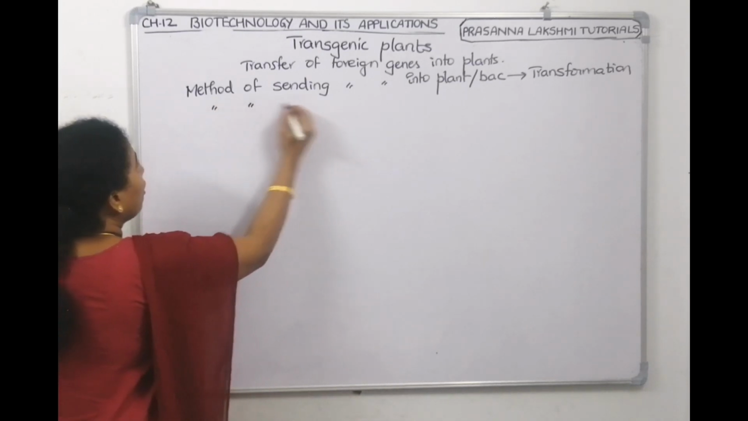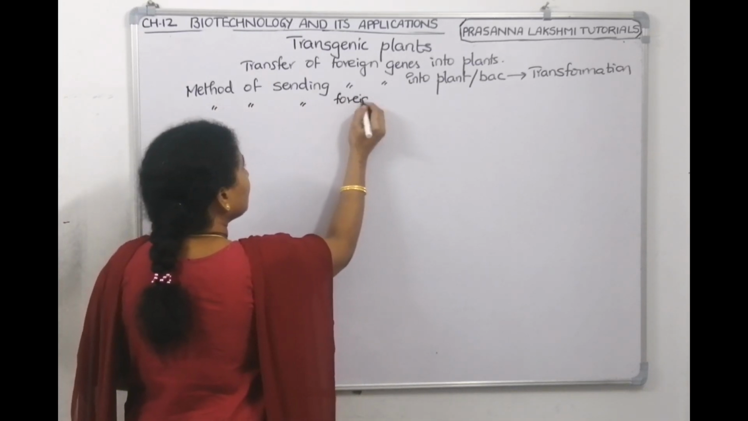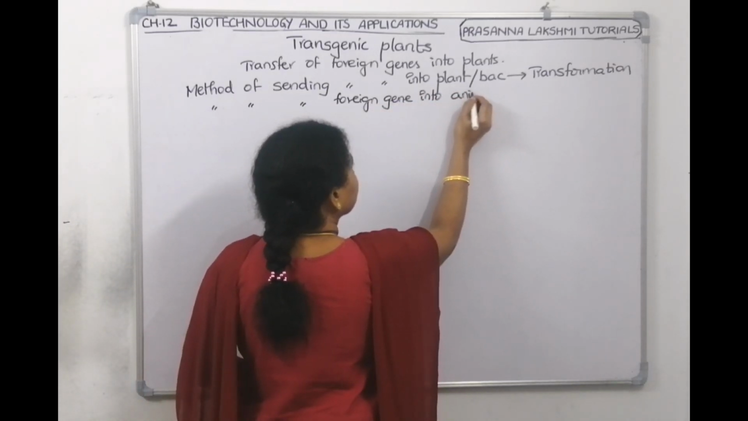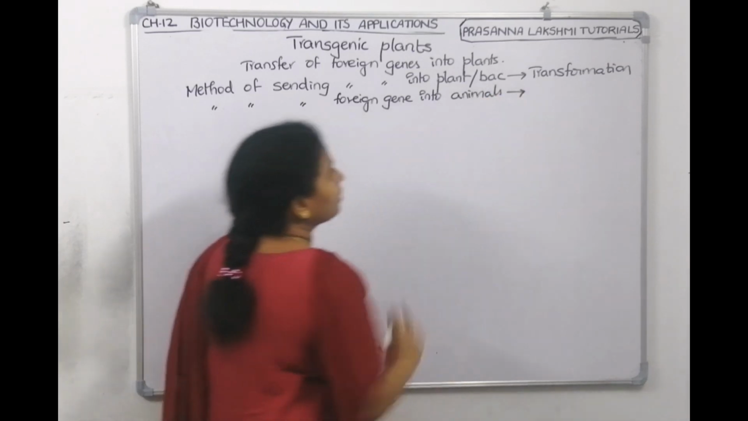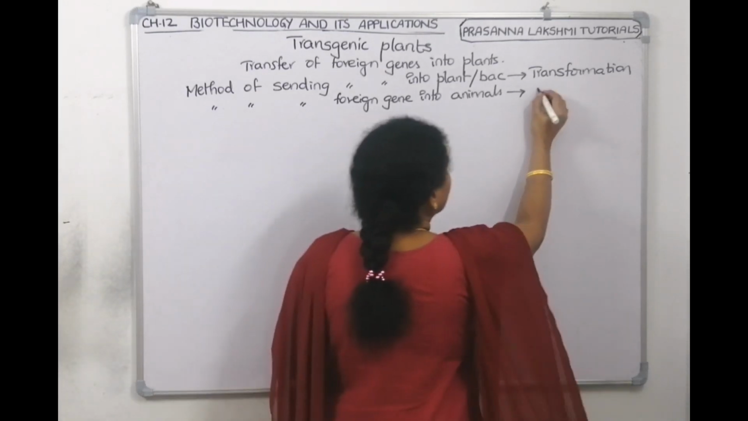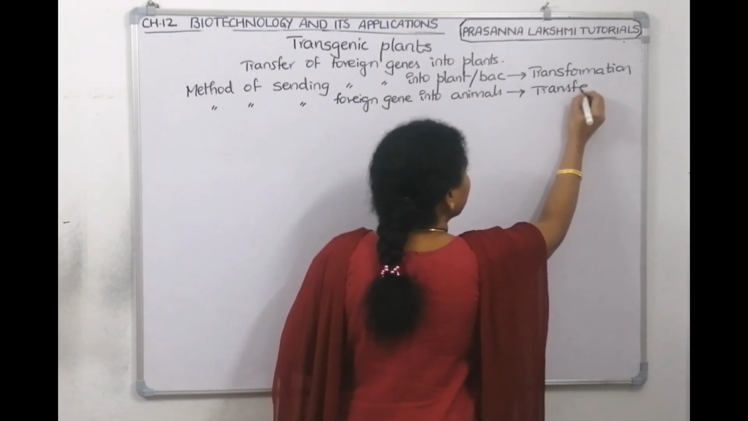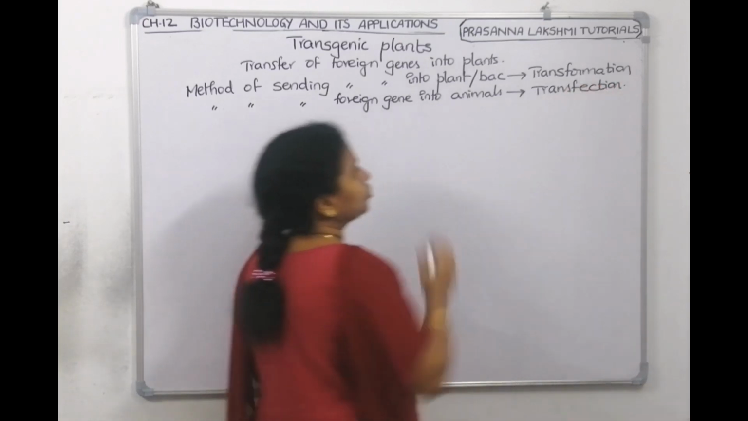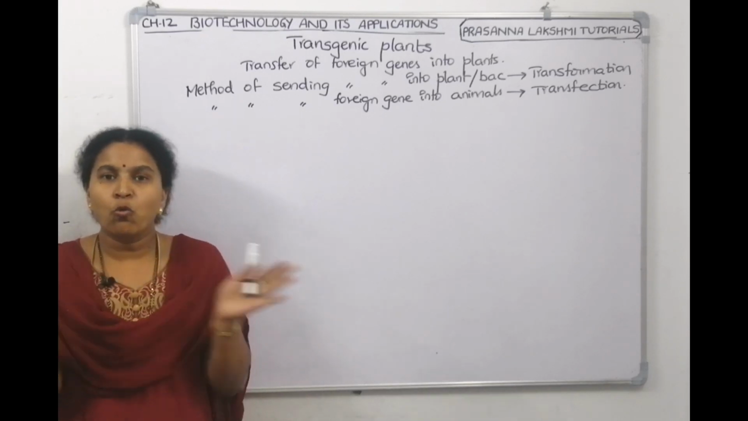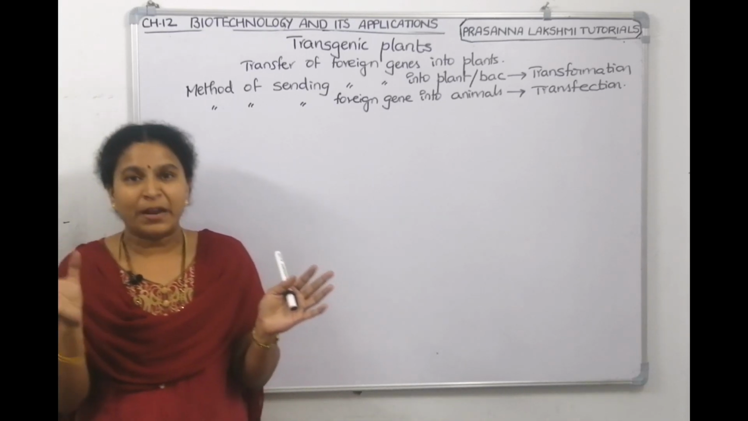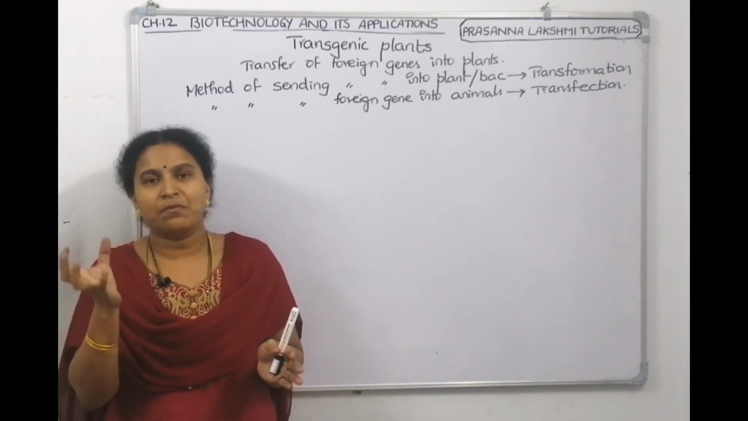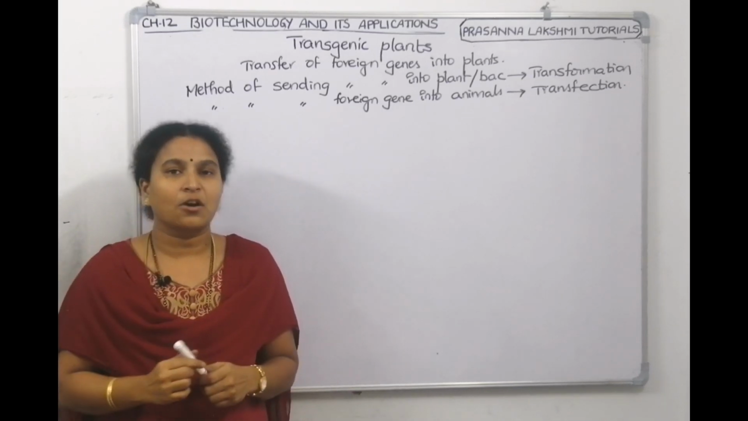So the method of sending foreign genes into animals, if we send some foreign gene into animals, what is that technique called? Transfection. Now, how do you send the foreign genes into a plant cell? There are 2 ways to do it. One is with the help of a vector. In the previous chapter, we studied; now also we will see. There is the Ti plasmid, Agrobacterium mediated gene transfer technology.